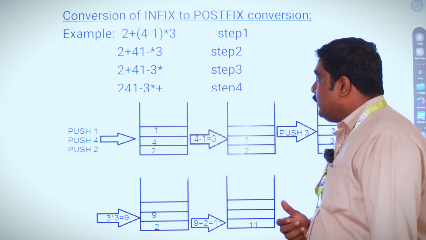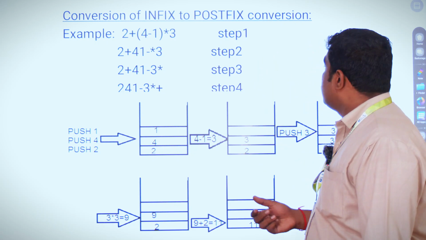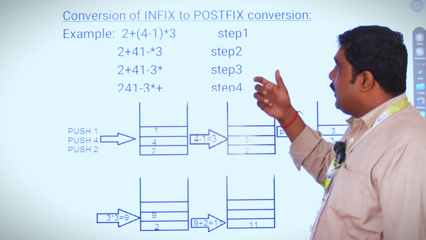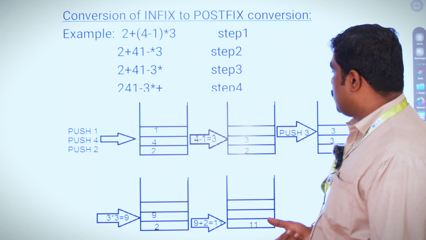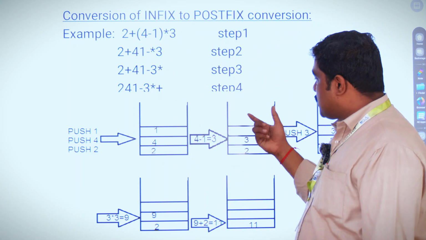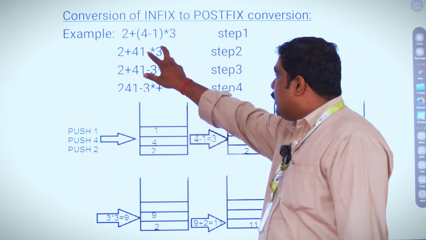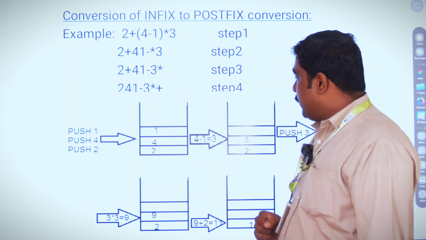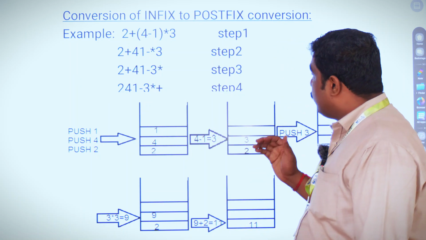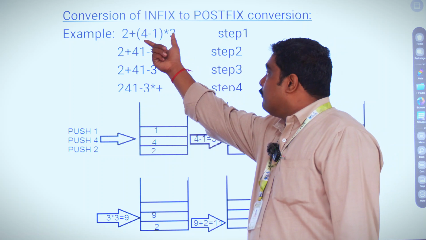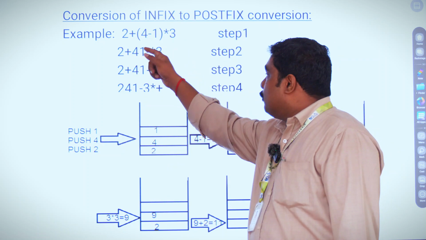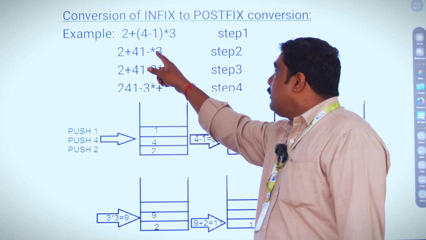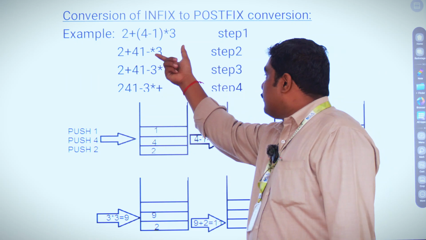Then the conversion of infix to postfix. I want to convert that infix into a postfix operation. Step one, I need to perform the bracket operation. I have inserted 4 minus 1. Inside the bracket we have to perform the operation 4 minus 1, which gives 3. This is the first step.